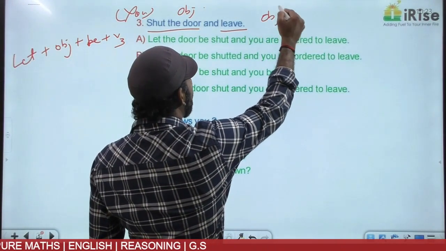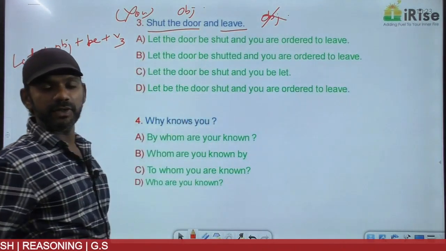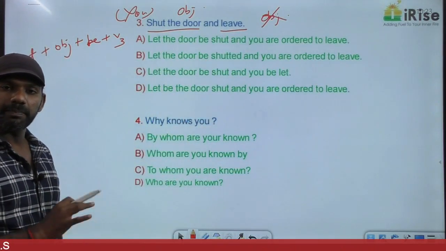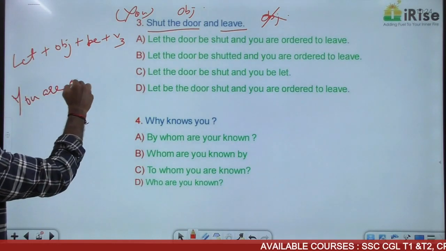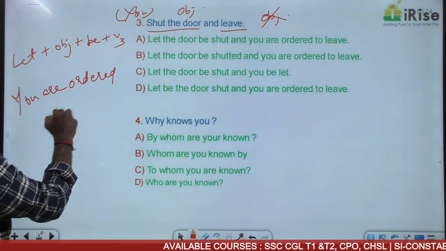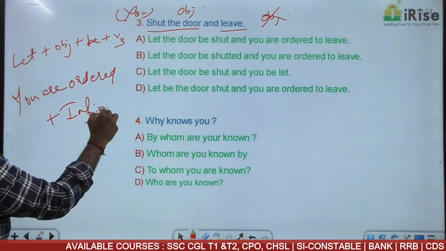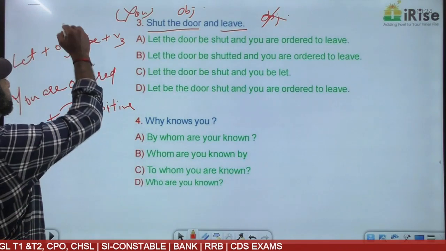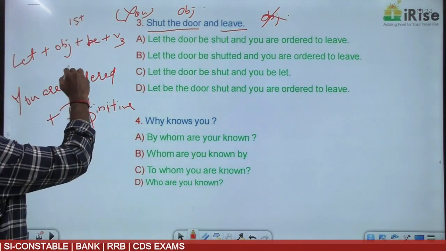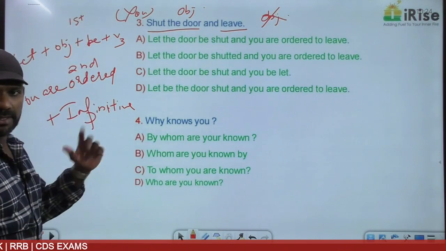In the case of an order in the active voice, if the object is not given, in the passive voice, the sentence must be in the structure you are ordered plus infinitive. You are ordered plus infinitive. So the first order must be in this structure. The second order must be in this structure.